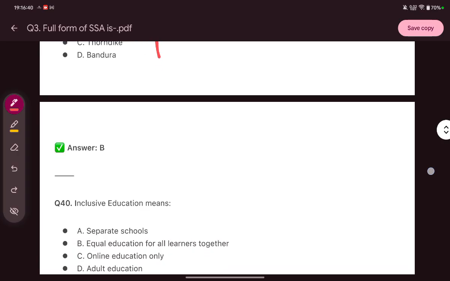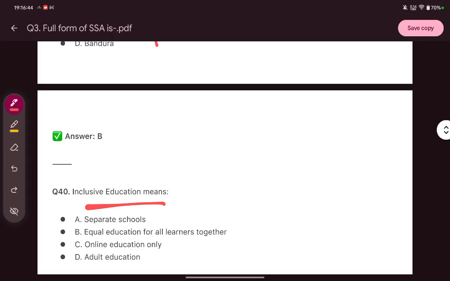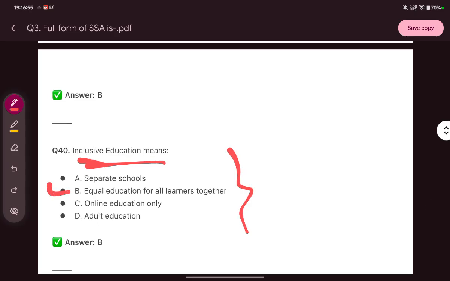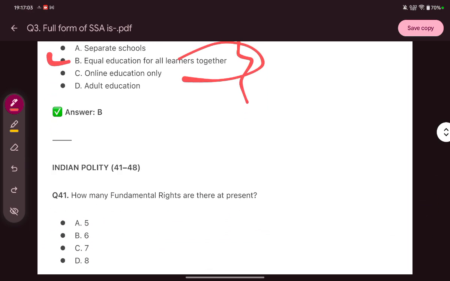Then inclusive education means: separate schools, equal education for all learners together, online education only, adult education. Which is true about inclusive education? That is equal education for all the learners together. Next is, how many fundamental rights are there at present?